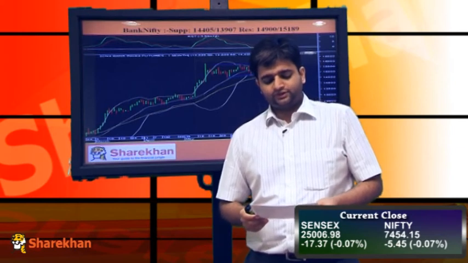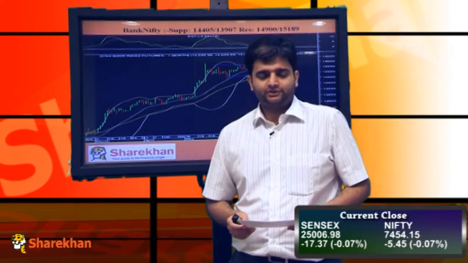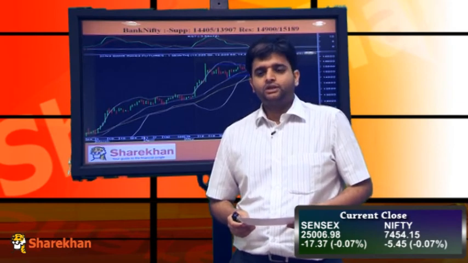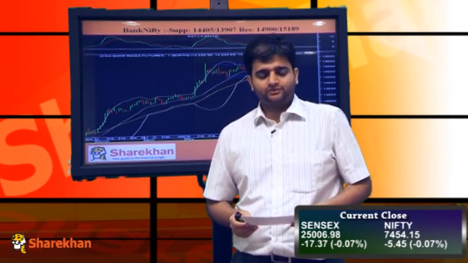We expect the Bank Nifty also to drift lower, and we expect levels of 14,405, which is the low of today, and below that 13,900, which is a crucial support. On the upside, 14,661 and 14,835, which are the 20 and 40 hourly moving averages of Bank Nifty, can act as crucial resistances.